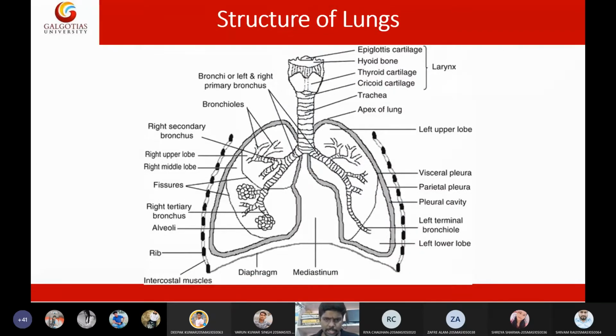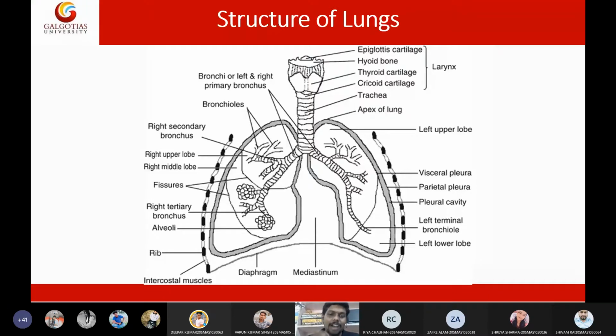If you see the structure of the lung, students, the right lung will have 3 lobes and the left lung will have 2 lobes. So basically these lungs are divided into lobes. The right lung is made up of 3 lobes, whereas the left lung is made up of 2 lobes. And the right lung is slightly bigger than the left lung. There is a reason why the right lung is large and the left lung is smaller.